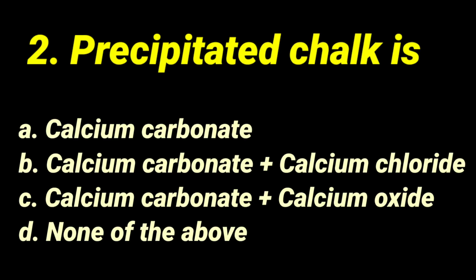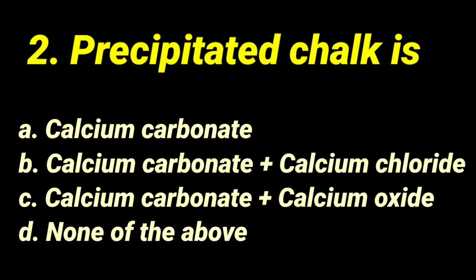Then question number 2: precipitated chalk is dash. Calcium carbonate, calcium carbonate plus calcium chloride, calcium carbonate plus calcium oxide, or none of the above. Four options have been mentioned here. Calcium carbonate plain is the first option. The second is combined with calcium chloride.